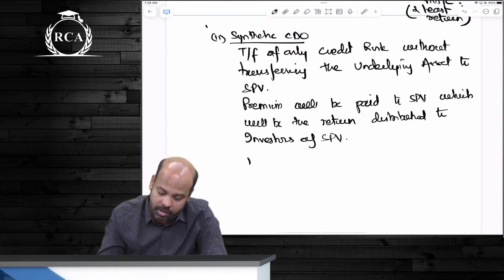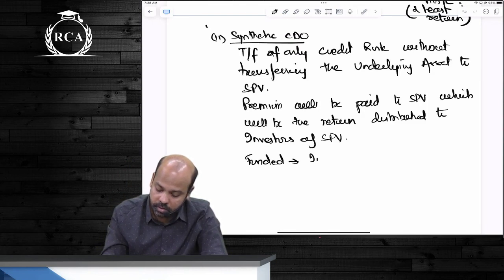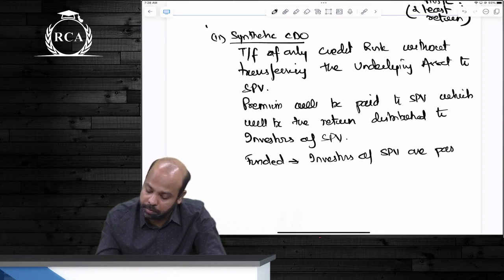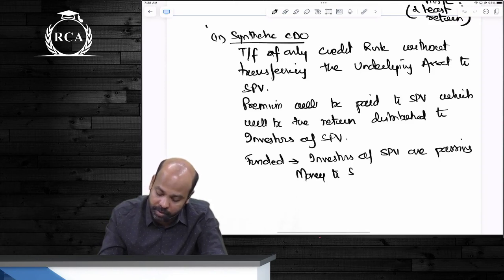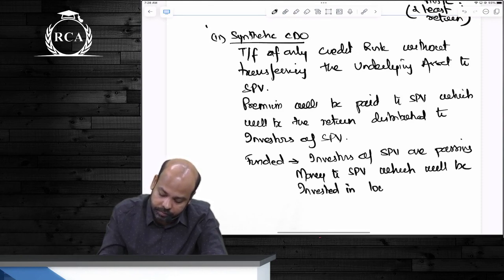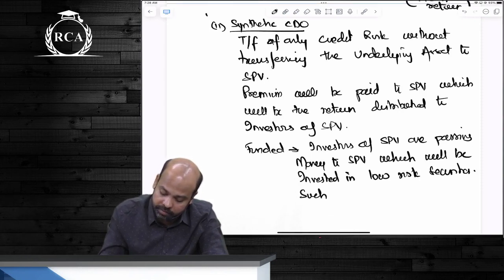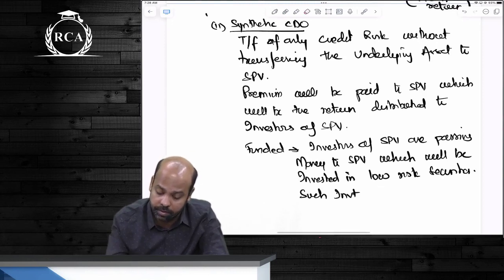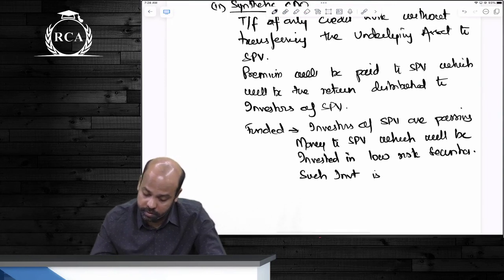इसमें फंडेड का मतलब क्या होगा बेटा? Investors of SPV are passing on money beta to SPV, which will be invested in low risk securities. Such investment beta is what beta? Like margin protection. Yes or no?